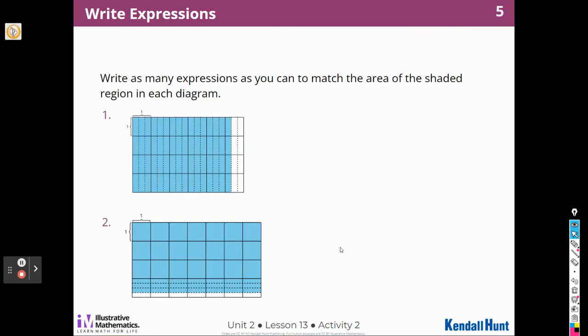Okay, write as many expressions as you can to match the area of the shaded region. So let's look at that. Well, I see a 4 over here, and I see 1, 2, 3, 4, 5 whole ones, and then I see a 1/3. So I could write 4 times 5 and 1/3.